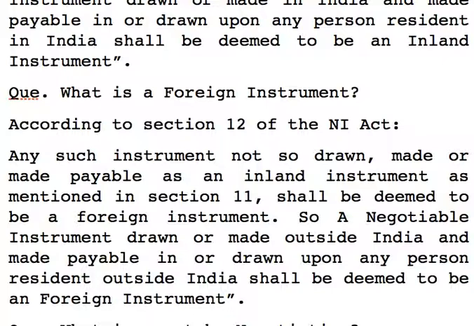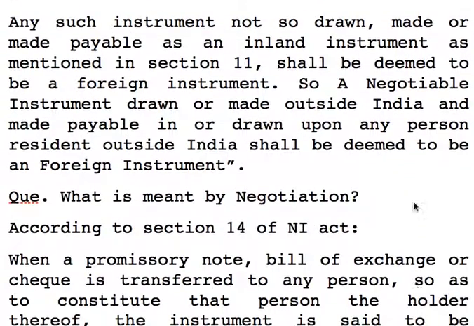Because under Section 11 it is said any instrument which is drawn, made or made payable in India or inland, it is called inland instrument. Here he says any such instrument which is not so drawn as given in Section 11, it is called a foreign instrument. And as per definition, a negotiable instrument drawn or made outside India and made payable in or drawn upon any person resident outside India shall be deemed to be a foreign instrument.